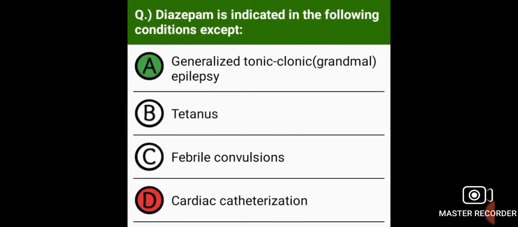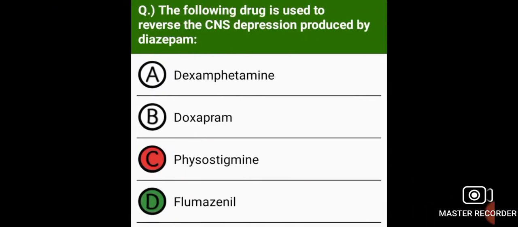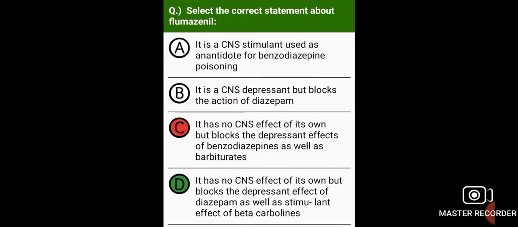Diazepam is indicated in the following conditions except generalized tonic-clonic epilepsy. The following drug is used to reverse the CNS depression produced by diazepam. Flumazenil. Select the correct statement about flumazenil.